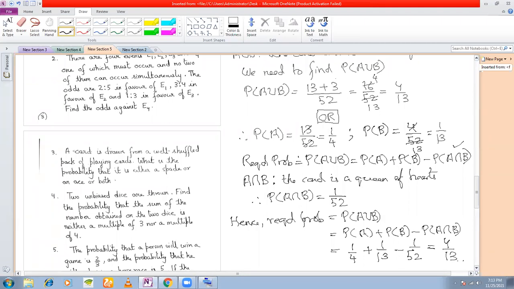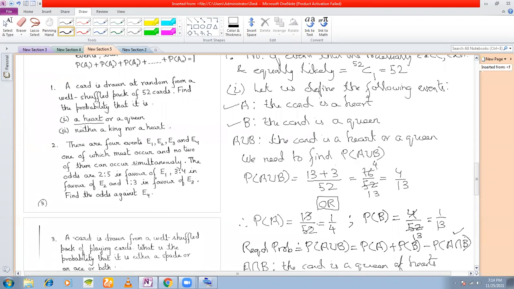So you understood both ways of doing it? Which one is easier? The second one, right? You're breaking up into events and then you're working out the problem. In fact, for this problem you may think, even if I do it the first way, what is the harm? That is not the point. The point is that if more events are there, like 3 or 4 events, then you will get confused with the events. That is why in such problems, it is always advisable that you break it up into events based on the question. For example, look at the second question here.